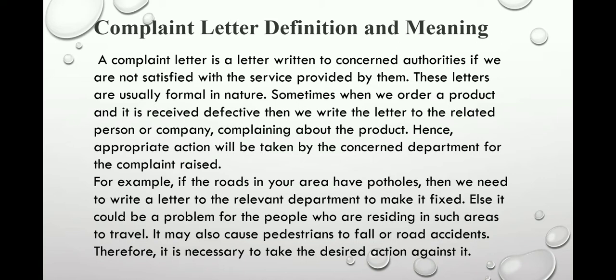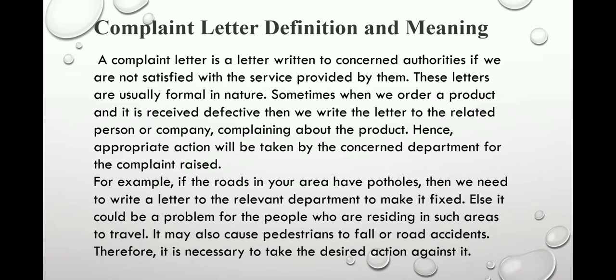Sometimes, when we order a product and it is received defective, then we write a letter to the related person or company complaining about the product. Hence, appropriate action will be taken by the concerned department for the complaint raised. For example, if the roads in your area have potholes, then we need to write a letter to the relevant department to get them fixed. Else, it would be a problem for the people residing in such areas to travel. It may also cause pedestrians to fall or cause road accidents. Therefore, it is necessary to take the desired action against it.